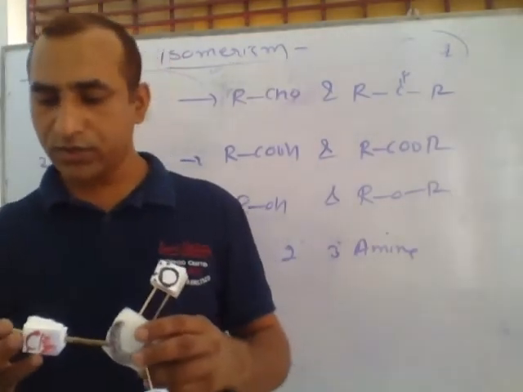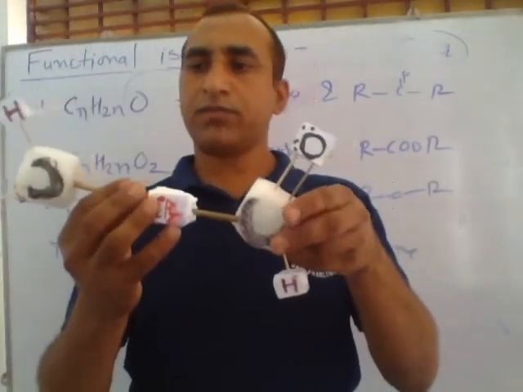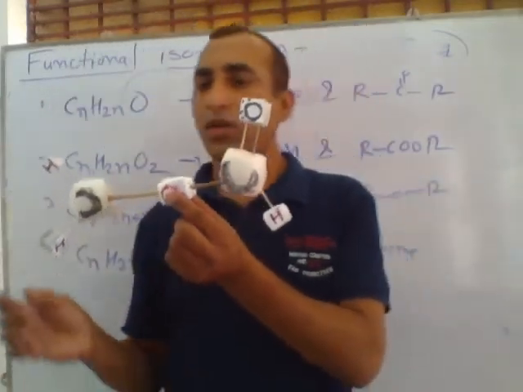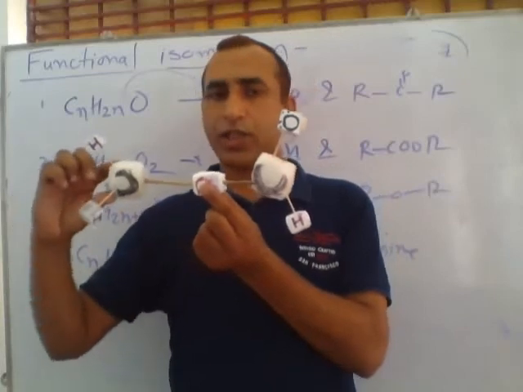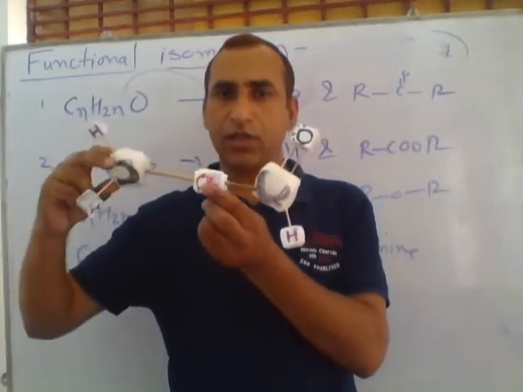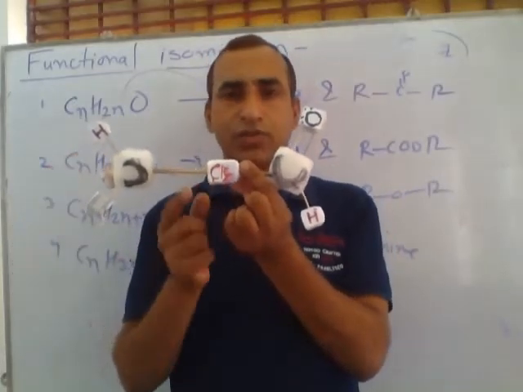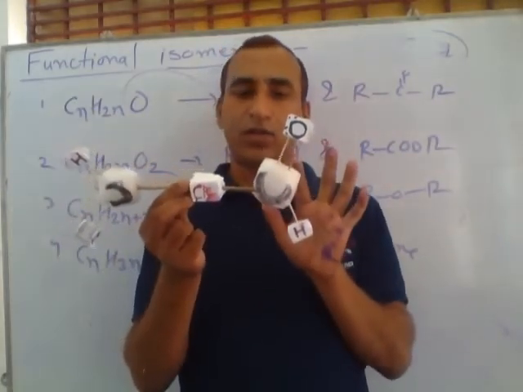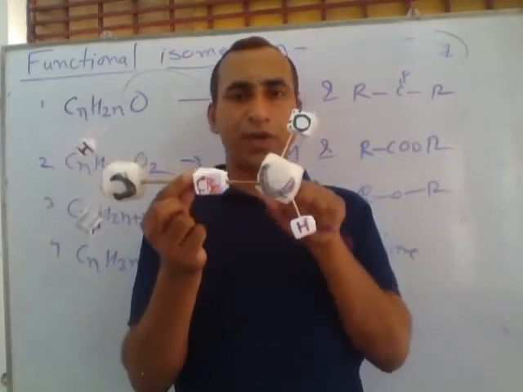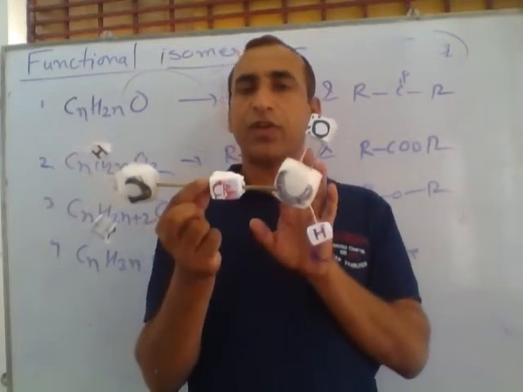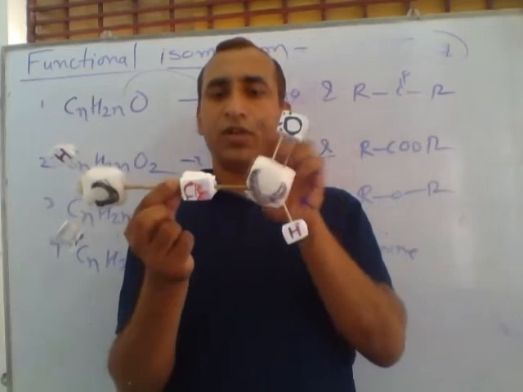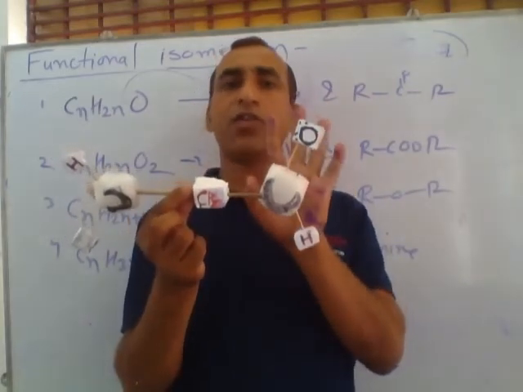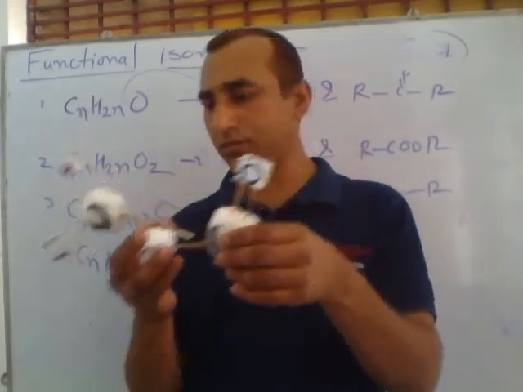Okay, can you guess which type of compound this is? Look here. This is CH3, this is CH2, and this group is aldehyde. So this is called propanal. If we shift this oxygen onto the middle carbon, then a ketone will form.